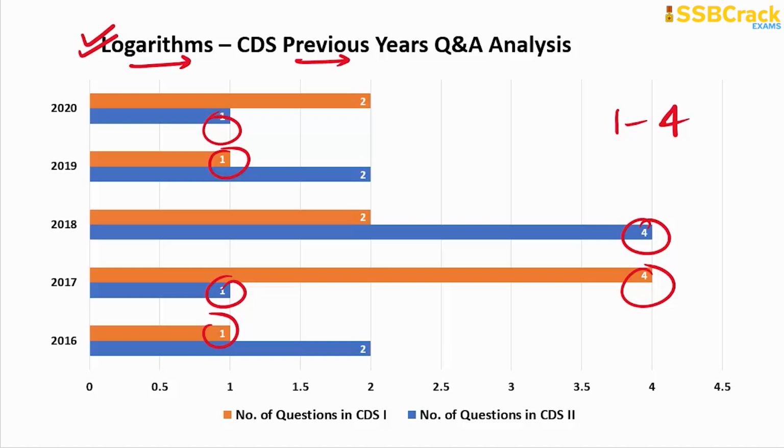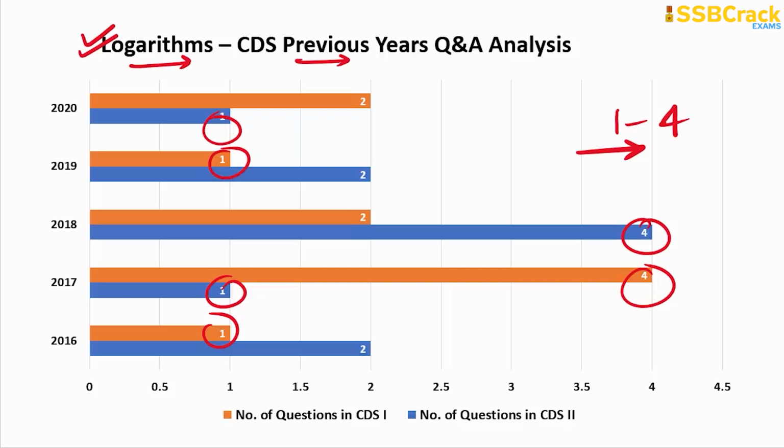All right, and if you don't have knowledge about logarithms also, then don't worry, my study plan is going to help you cover that study for the topic of logarithms as well. So you understood, right? Minimum 1 question and maximum 4 can be expected in your upcoming written examination in the mathematics section for your CDS.